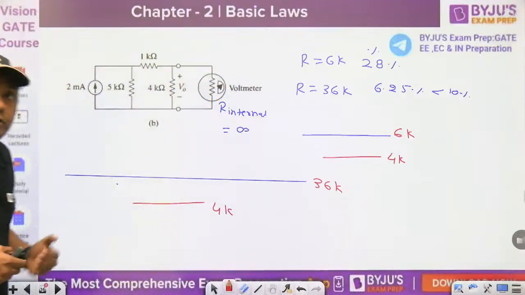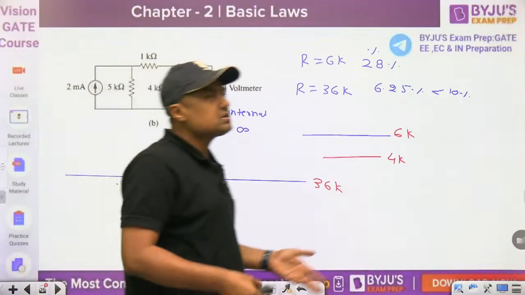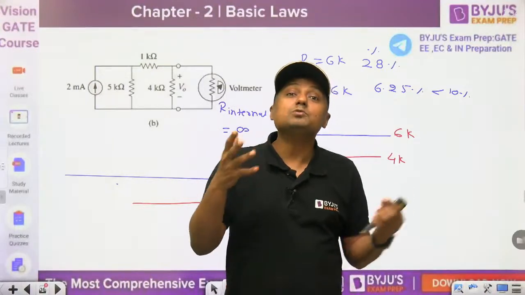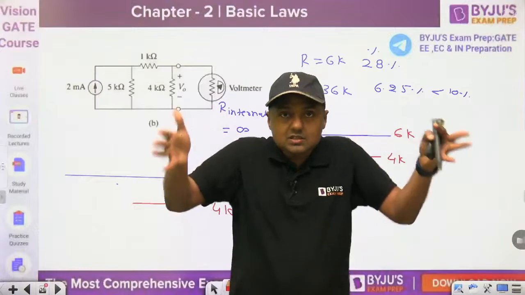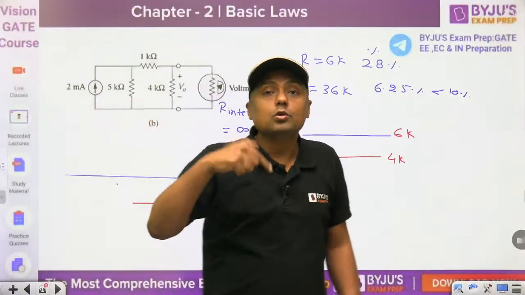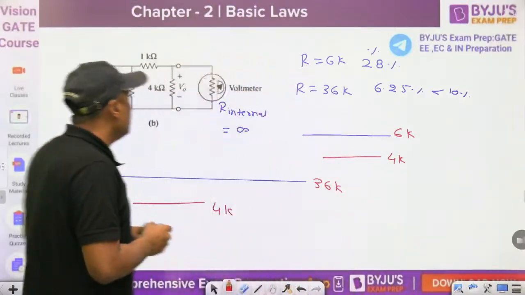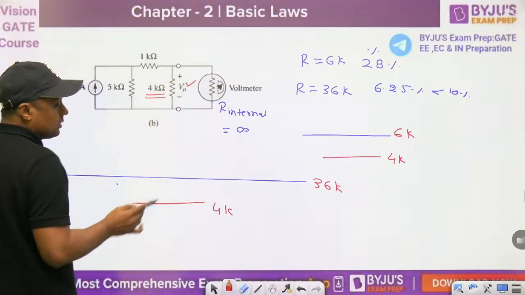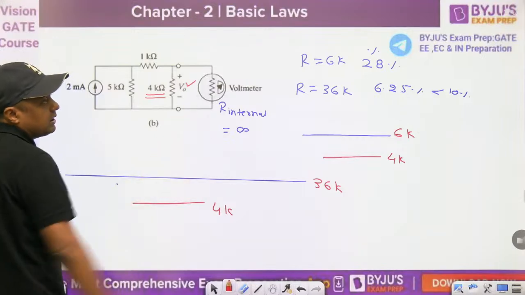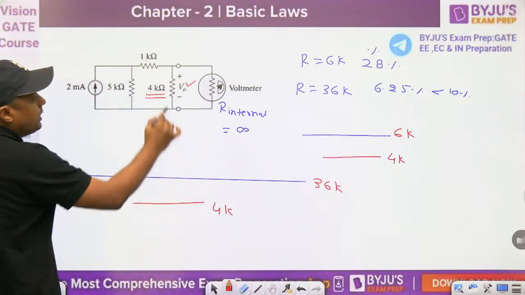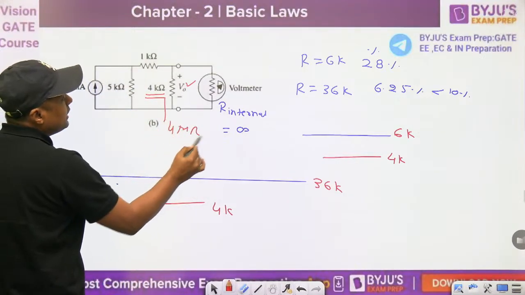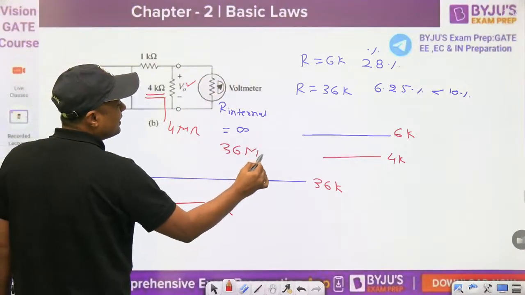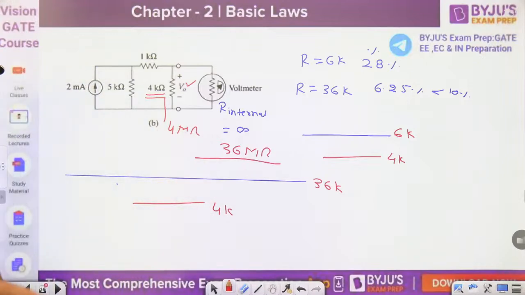So in interview, definitely they will ask. You will say, sir, it should be large. It should be high. Then they will ask, large means what? It should be large as compared to the resistor across which we want to measure the voltage. So this is very, very large, and that's why the error is very, very small. For example, if it is 4 mega ohm, then we have to choose the internal resistance as 36 mega ohm. Okay, that is the case.